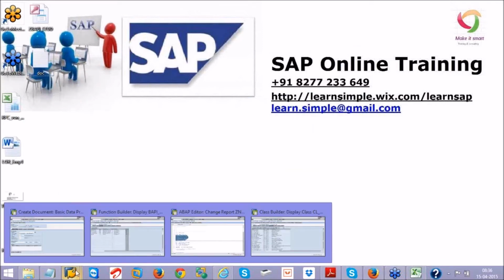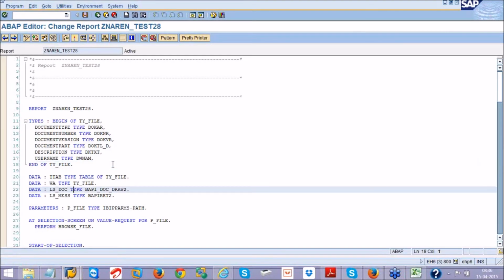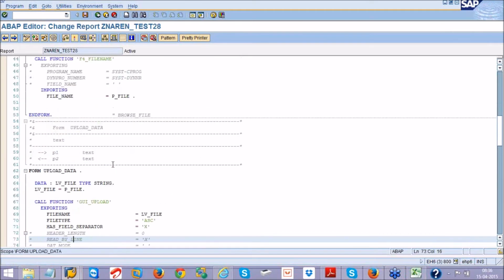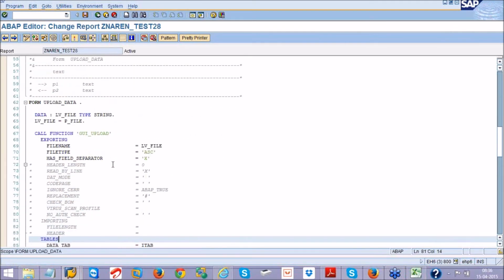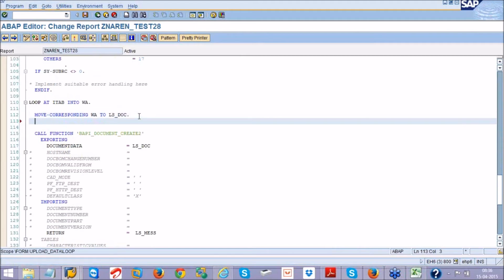Fine. Because I don't have a username in that file, I will give a username here itself. While passing the data to the BAPI, I will say ls_doc-username equals sy-uname. sy-uname means the current username, the one who is executing this program.